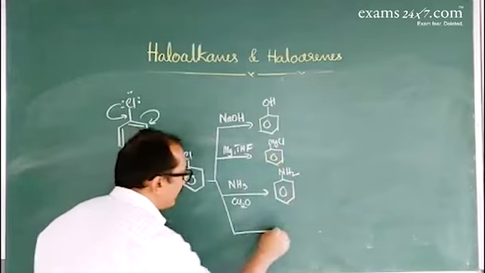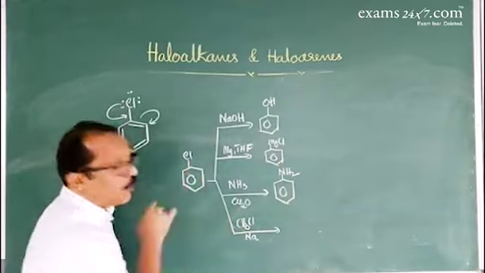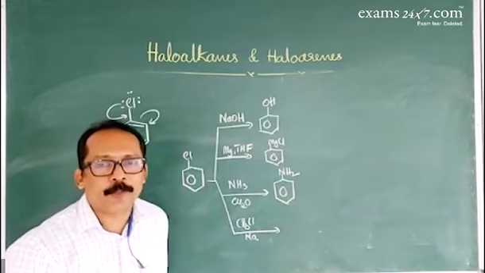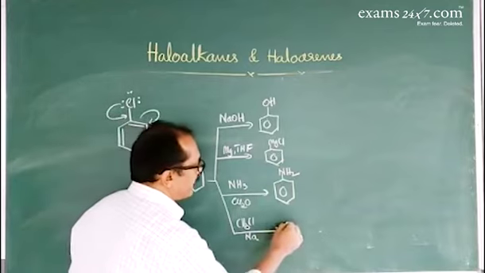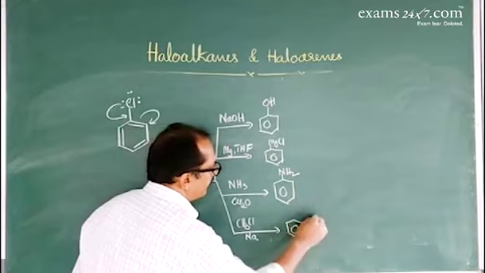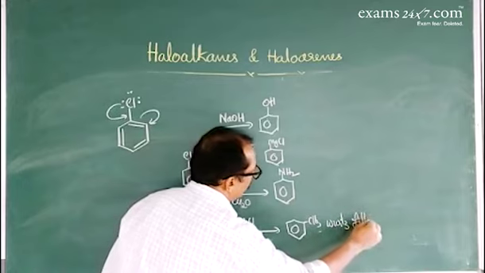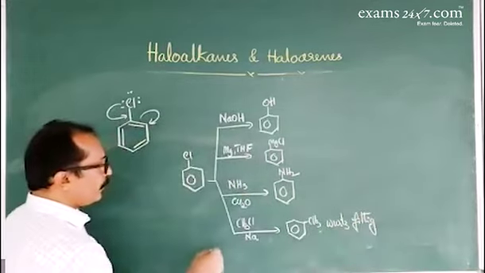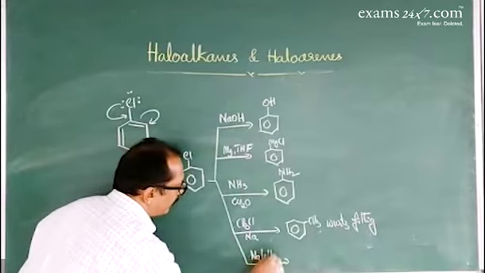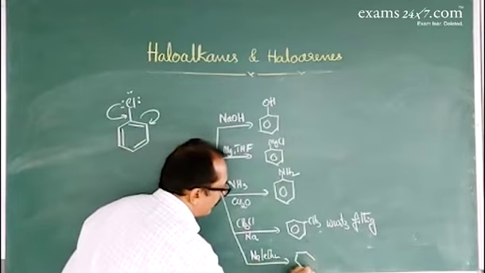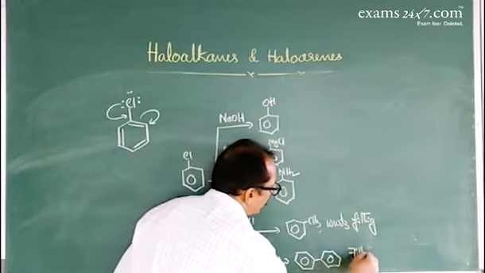Then reaction with methyl chloride, CH3Cl, in the presence of sodium: haloarene with haloalkane in metallic sodium and ether. That reaction is called the Wurtz-Fittig reaction. In the Wurtz-Fittig reaction, it gives methylbenzene. If chlorobenzene reacts with metallic sodium only in ether medium, that gives diphenyl or biphenyl. This reaction is called the Fittig reaction.